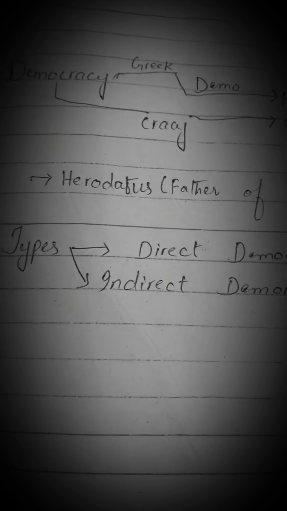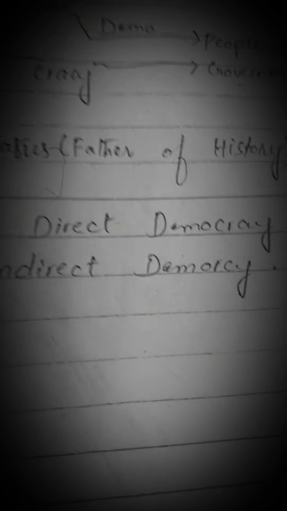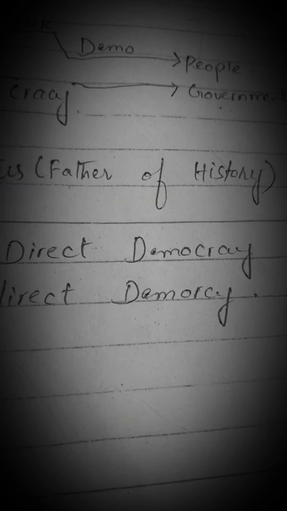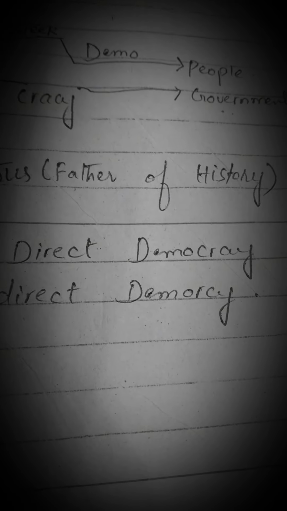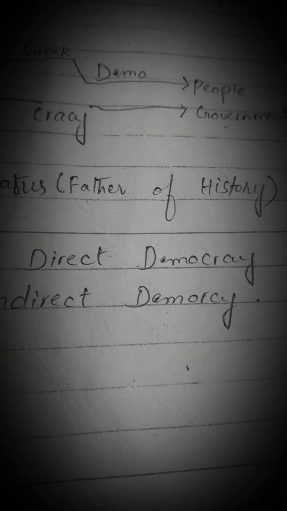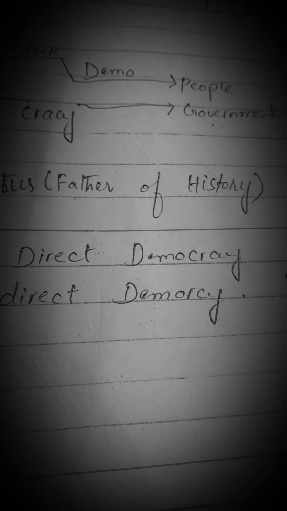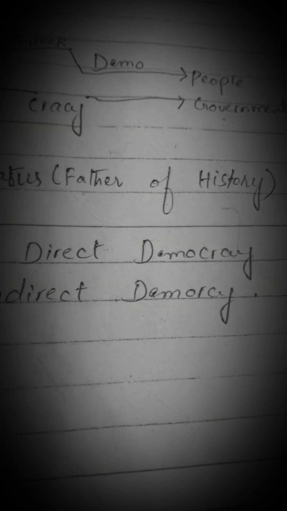There are different types of democracy, like direct democracy and indirect democracy. The first type of democracy is direct democracy, which has two forms: participatory democracy and deliberative democracy. Participatory means a democracy in which people are participating. Deliberative is also called participative democracy, in which people directly communicate with the government.